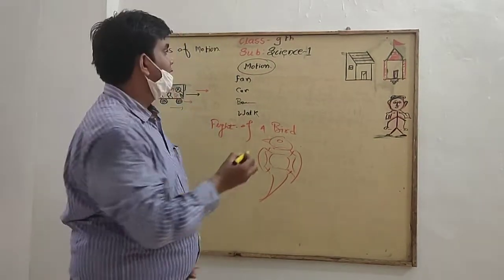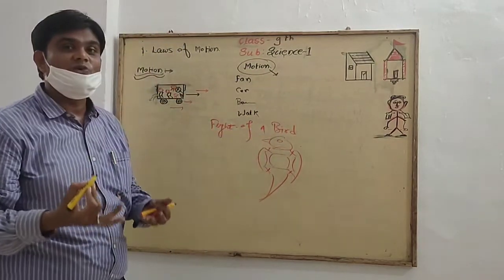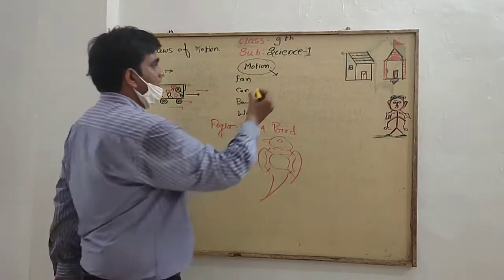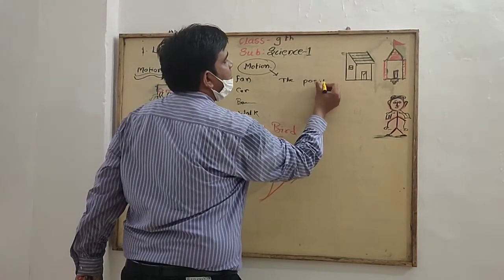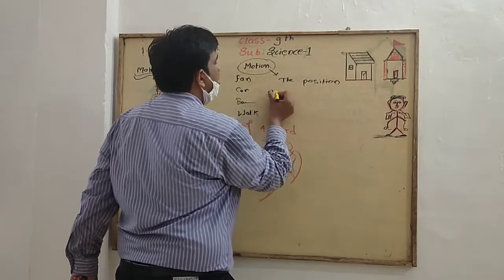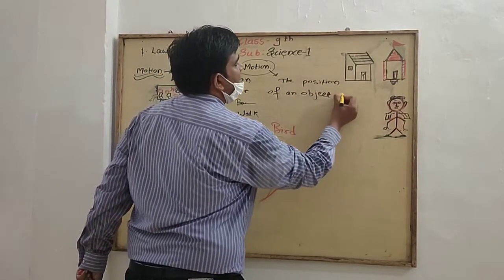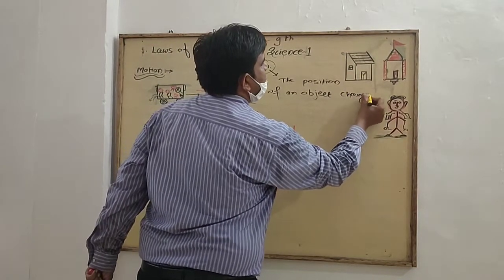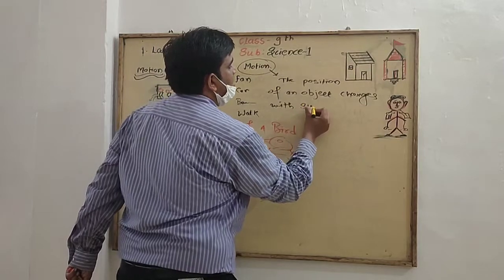Now, students, we came to know what the actual motion is. The position of an object changes with surrounding.